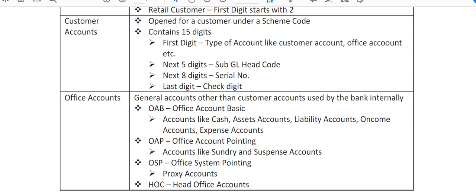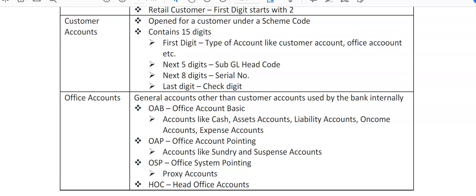You should have brief knowledge. I know most of you may not be working in office accounts, because generally they are dealt with by back offices. So general accounts, other than customer accounts, are used by the bank internally. OAB, you can note it down, office accounts basic. Now what are the examples of these accounts? Like cash, asset accounts, liability accounts, income accounts, expenses accounts, right?